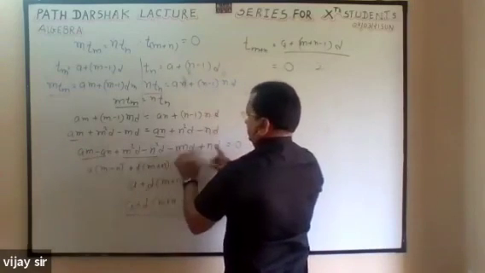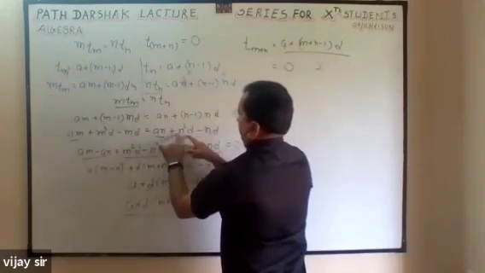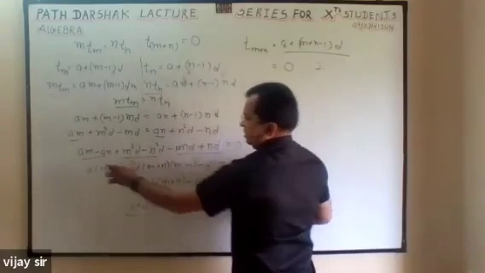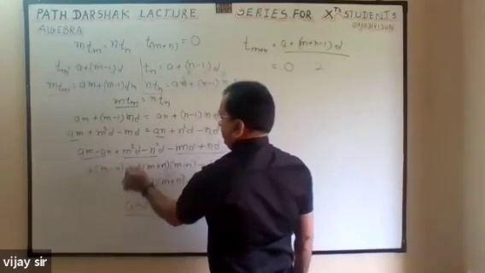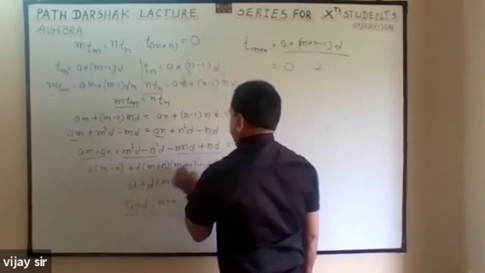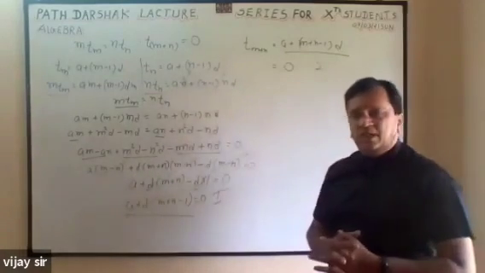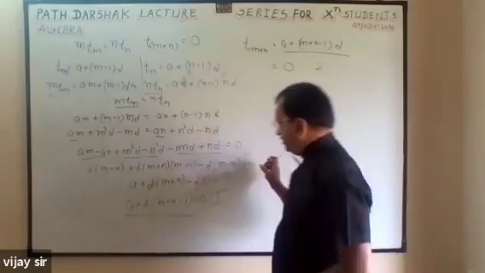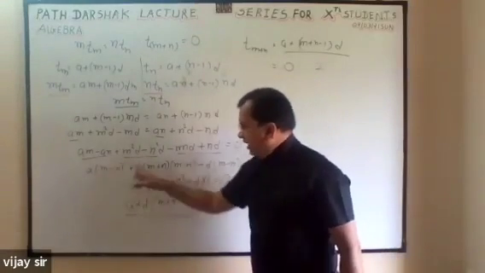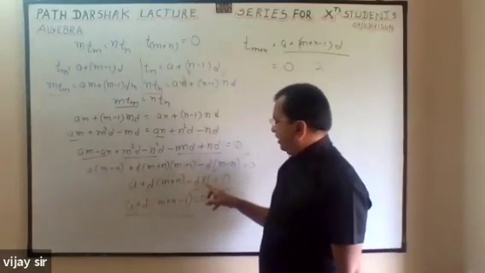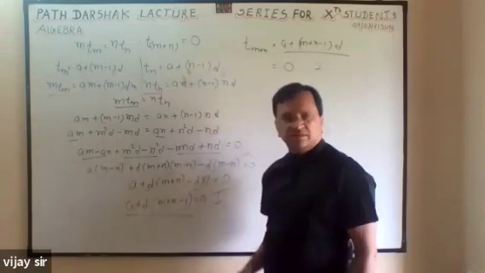d with 1 power here. So I have transferred these three to this side. So plus minus, plus minus, minus plus. Here I have taken A common, so (m minus n). Here I have taken d common, so this A plus d(m) minus d. Here I have taken d common, (m minus n). Then the full equation is divided by (m minus n), so it will be omitted. So A, d(m plus n), d into 1. Now I have taken d common, so (m plus n minus 1). Correct?